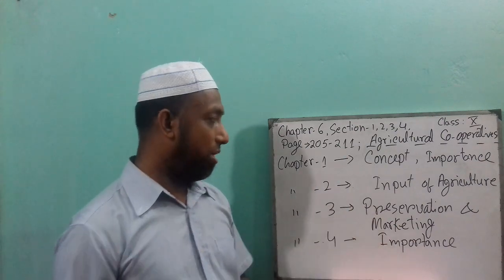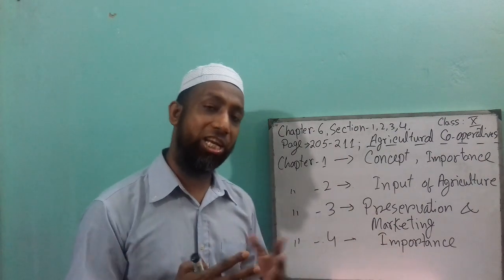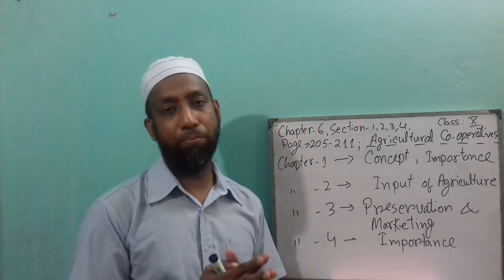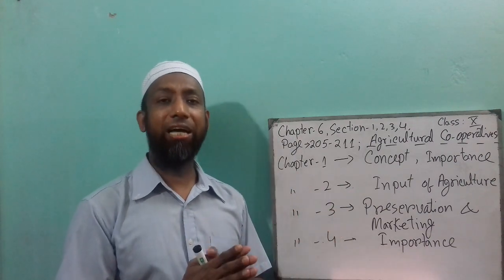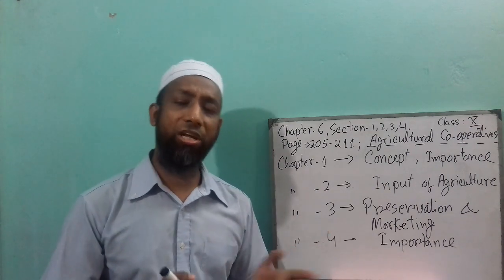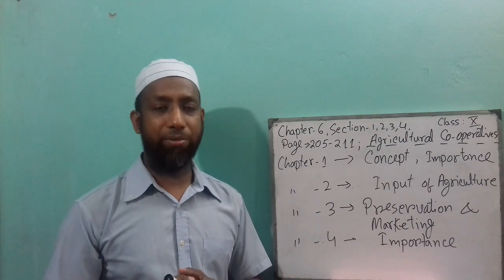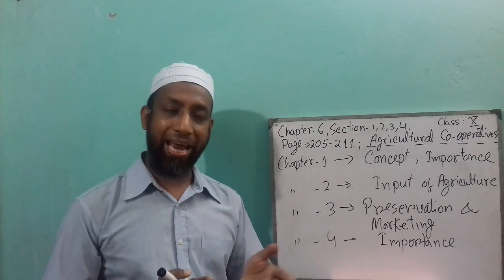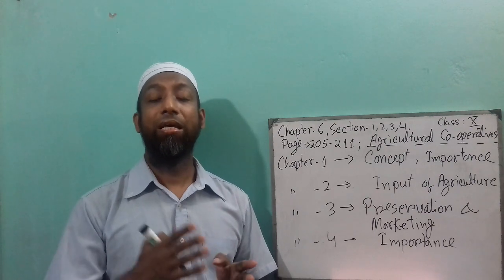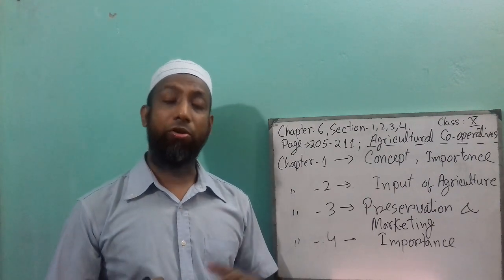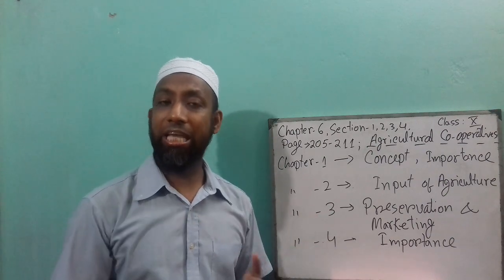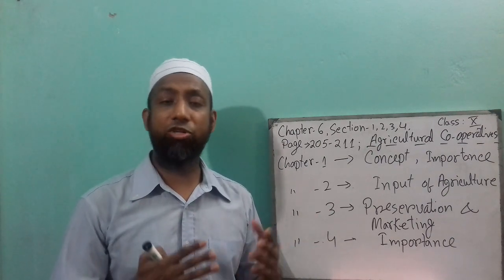For instance, for irrigation, I give you an example: in a village area there will be 5 marginal farmers. Some farmers have land, one farmer has 2 cows for plowing, one farmer has seed, but they don't have any irrigation support, irrigation machine.